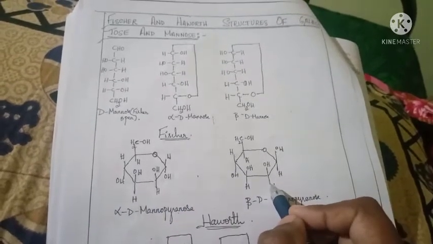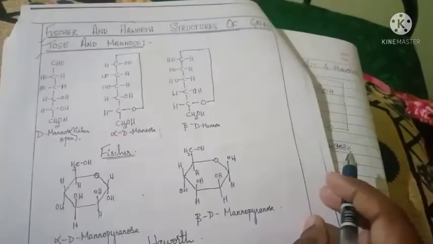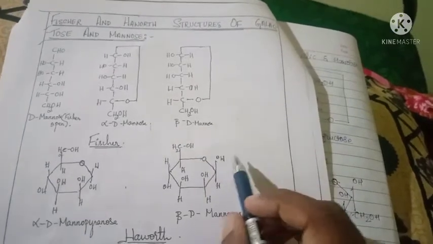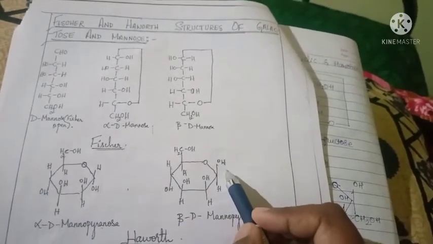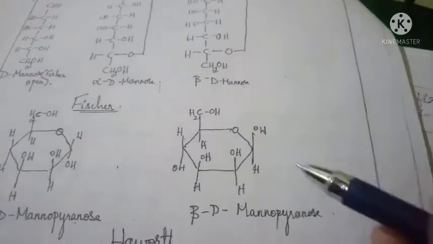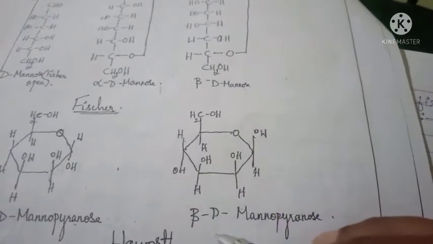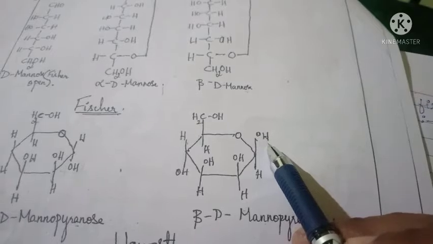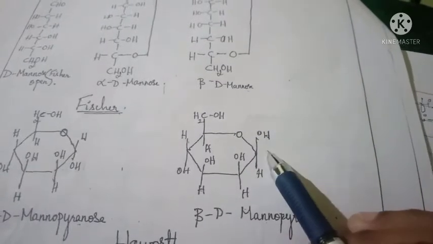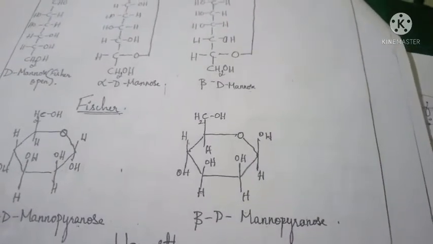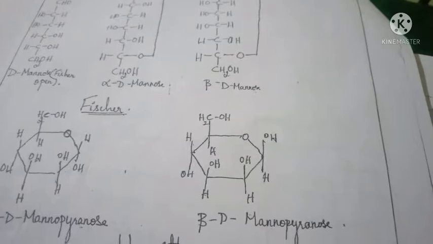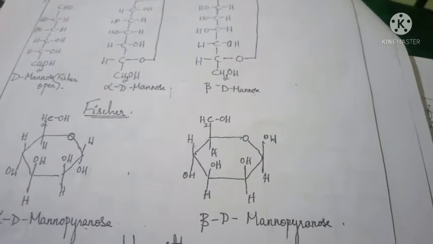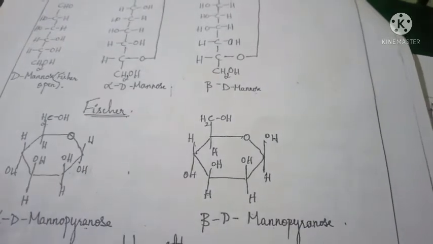Then this is beta D mannopyranose. Here there are differences. This is the structure of beta D mannopyranose. Here the OH group is present above the plane, so it is called beta D mannopyranose. This is the Haworth structure of mannose.